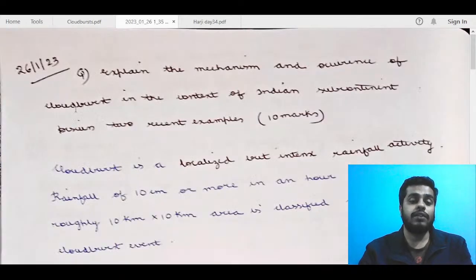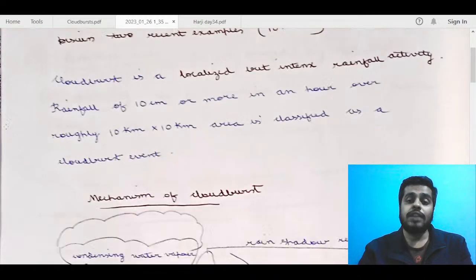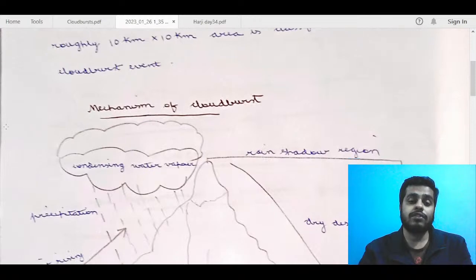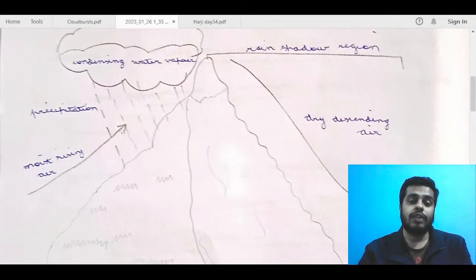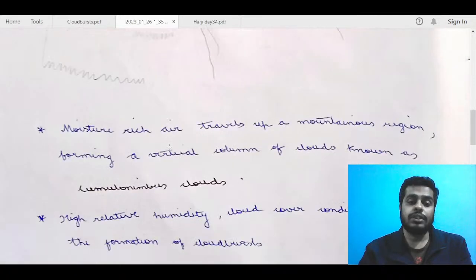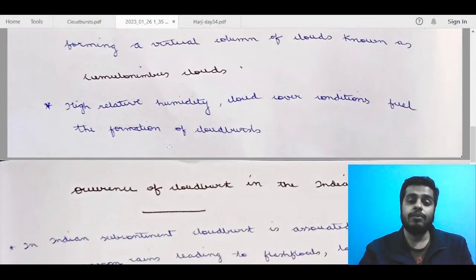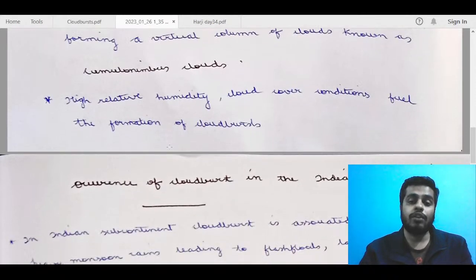First and foremost, Varsha's copy. So cloudburst is a localized but intense rainfall activity. Rainfall of 10 centimeters or more in an hour over roughly a 10 kilometer by 10 kilometer area is classified as a cloudburst event. Okay, it's fine. Mechanism of cloudburst. So this is good, like you have tried to mention it in the same diagram. Moisture-rich air travels up a mountainous region, forming a vertical column of clouds known as cumulonimbus. High relative humidity and cloud cover conditions fuel the formation of cloudbursts.